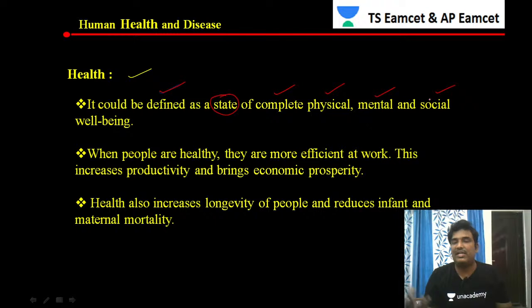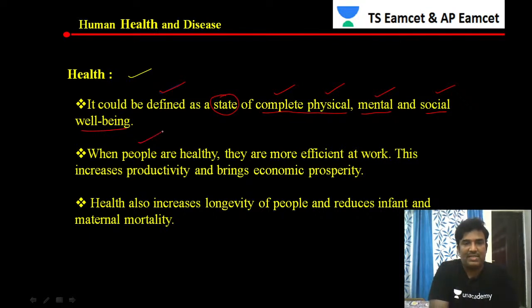So then only we consider it as healthy. Okay, so scientists finally came to some conclusion about how they define health. Health is defined as a state of complete physical, mental, and social well-being. A person is called a healthy person when he is completely physically, mentally, and socially well. Then only he is considered healthy.